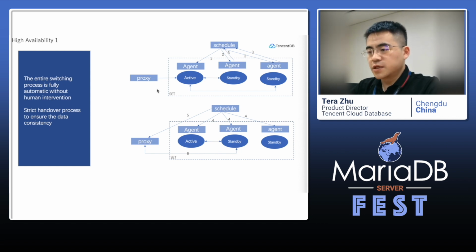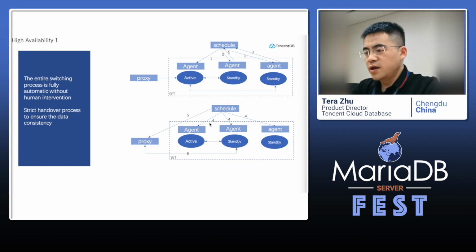So in the first step, the active database is downgraded to standby, maybe it is down or something bad happened. Then in the second step, the standbys report their latest binlog location, and the scheduler node determines which one is the latest location. Then the standby nodes can participate in the election.